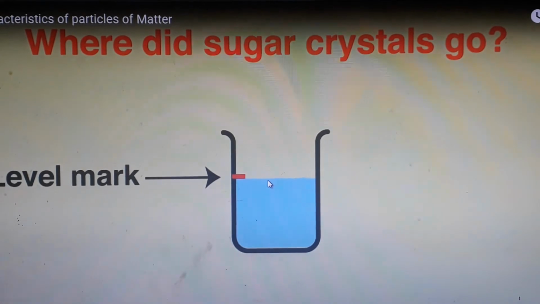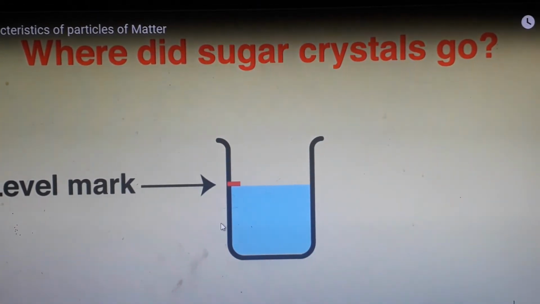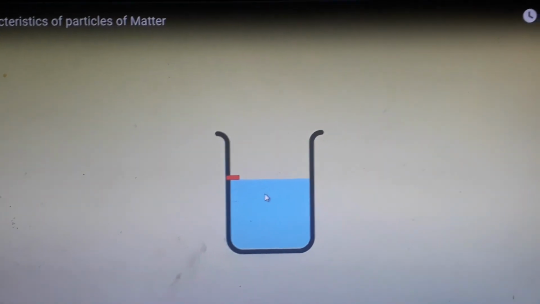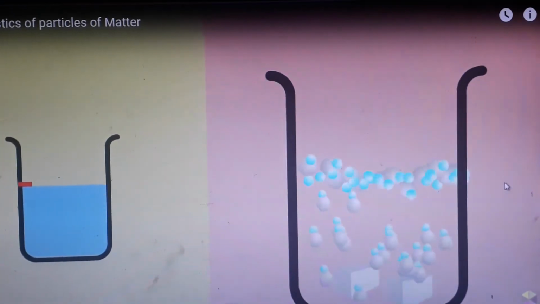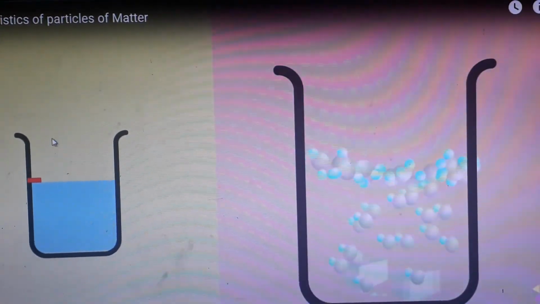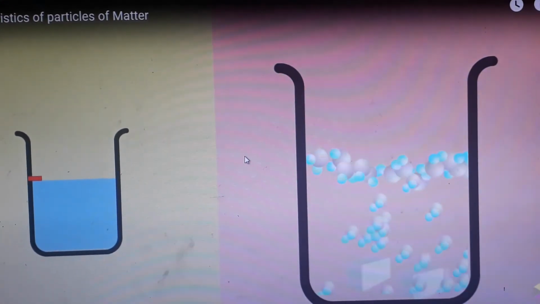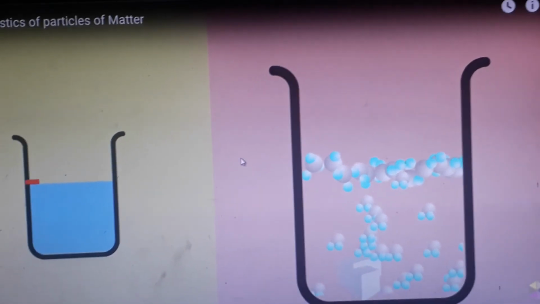That means there was enough space inside the water, in between the water molecules, that the sugar molecules have filled up now. I think like this: the sugar molecules, when they come in, break and take up the space in between the particles. So this is what is happening, and this experiment proves that there is space between the particles of matter.